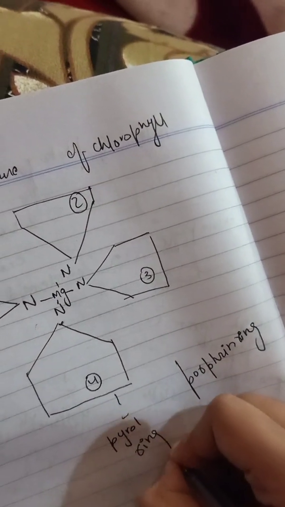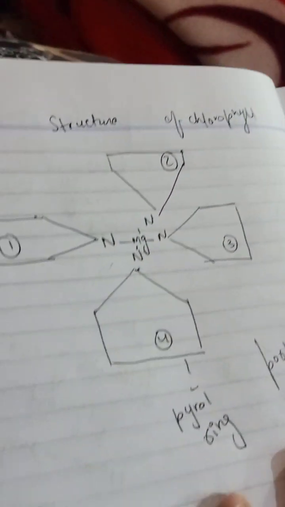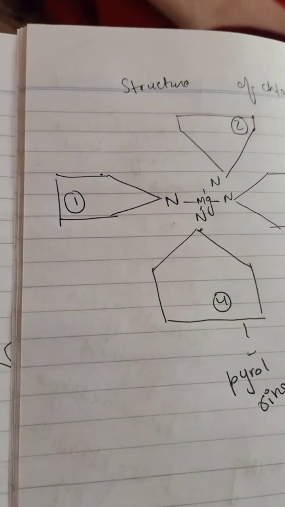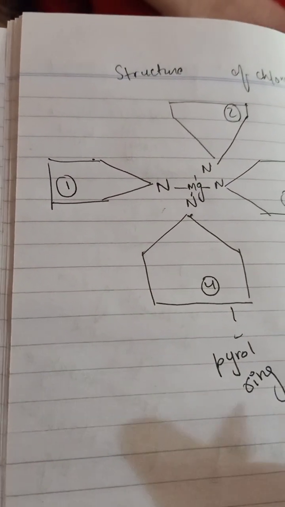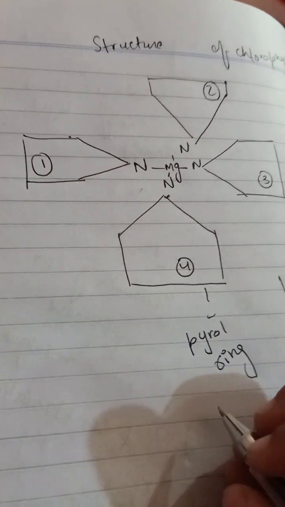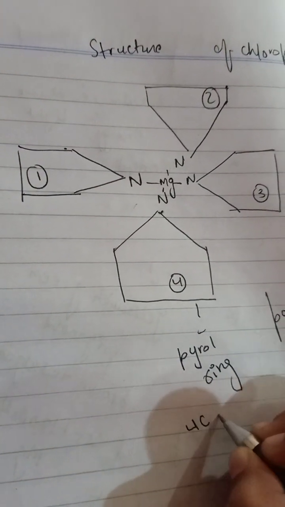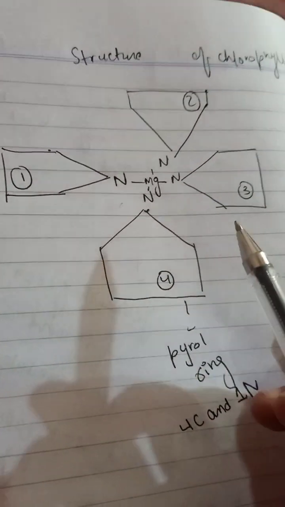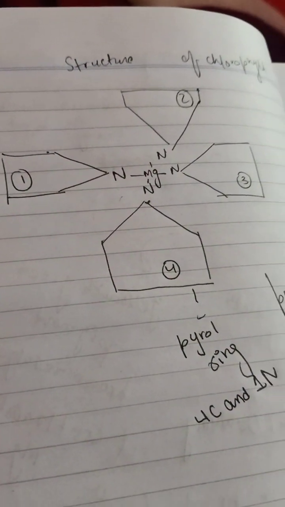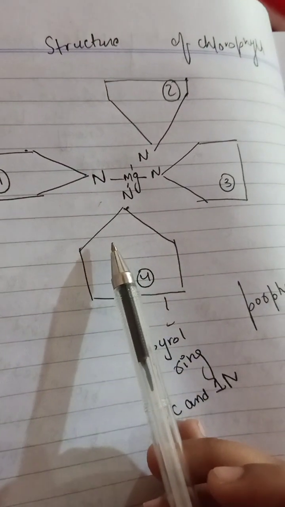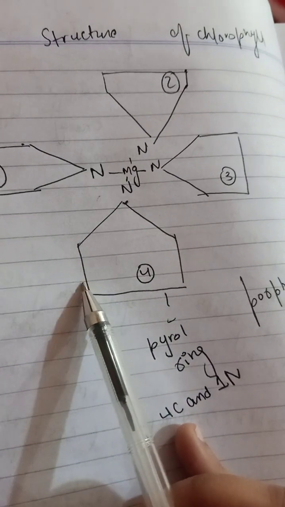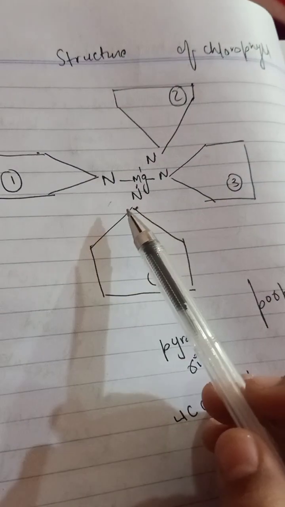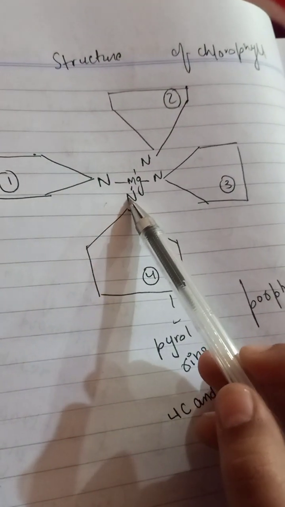And what is a pyrrole ring? You can see that there are 4 pyrrole rings, and each pyrrole ring contains 4 carbon and 1 nitrogen. 1, 2, 3, 4, and on the 5th position there is a nitrogen.